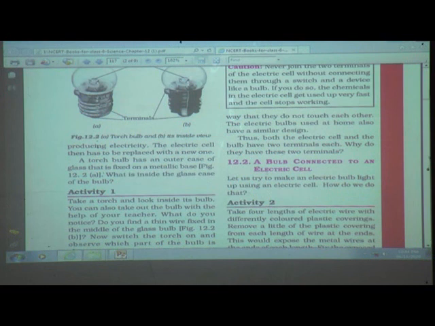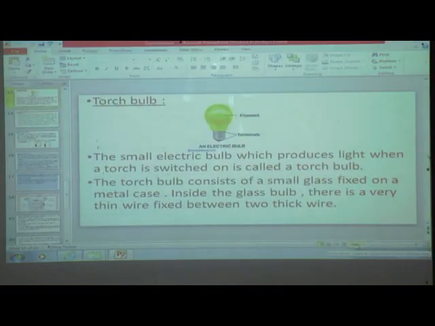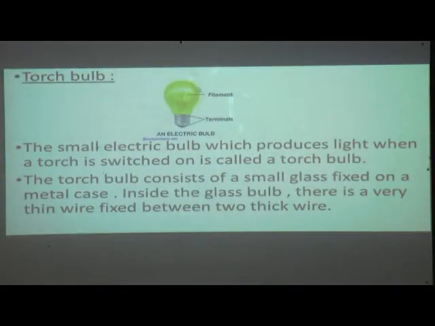Now see here the PPT: torch bulb, filament and terminals. The small electric bulb which produces light when a torch is switched on is called a torch bulb. The torch bulb consists of a small glass bulb fixed on a metal case. Inside the glass bulb there is a very thin wire fixed between two thick wires.